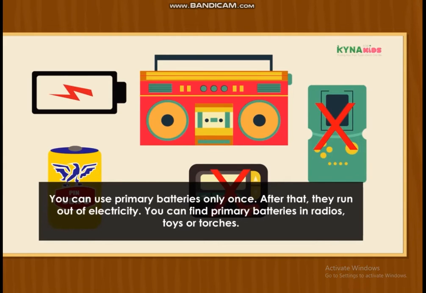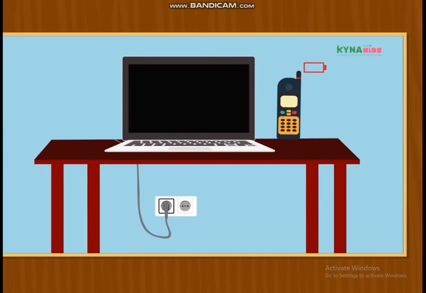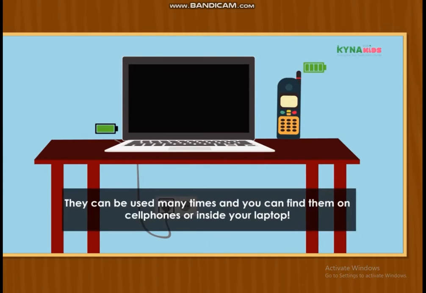You can find primary batteries in radios, toys, or torches. How about secondary batteries? They can be used many times, and you can find them on cell phones or inside your laptop.